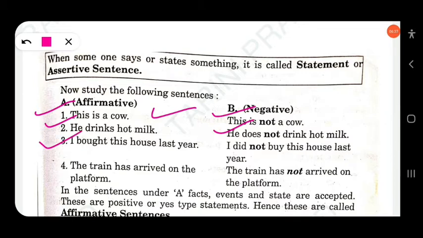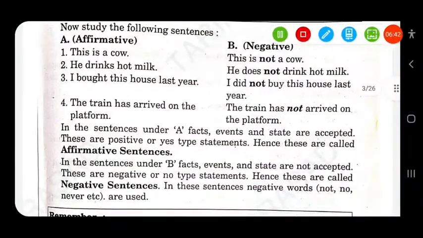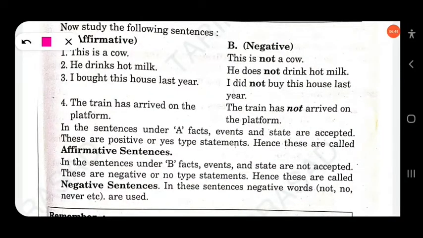This is a positive sentence. I didn't buy this house last year. This is negative. Similarly, the train has arrived on the platform. This is a positive sentence. The train has not arrived on the platform. This is negative. Okay, so in the sentences under A, facts, events and states are accepted. So these are positive or yes type statements, hence these are called affirmative sentences.